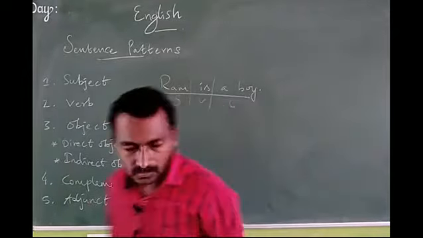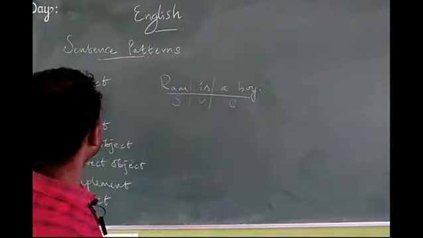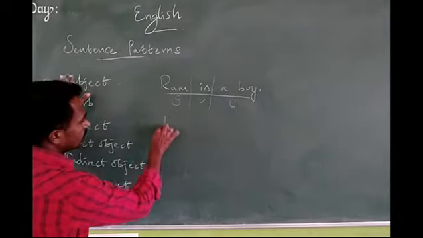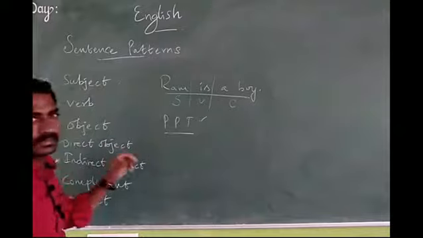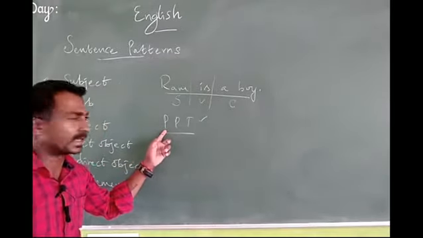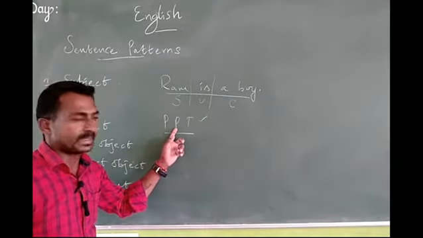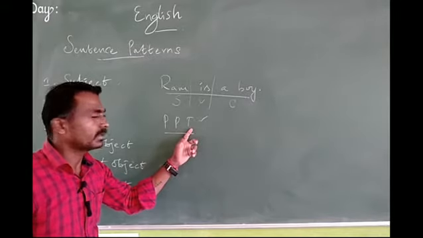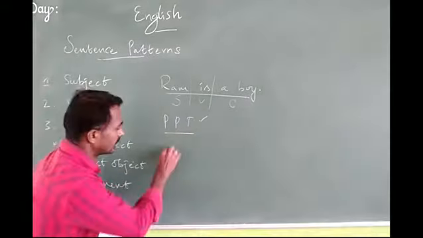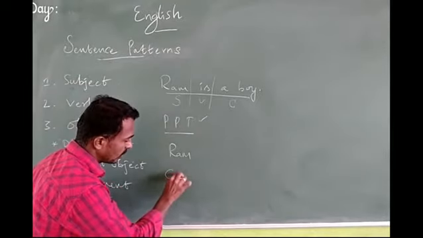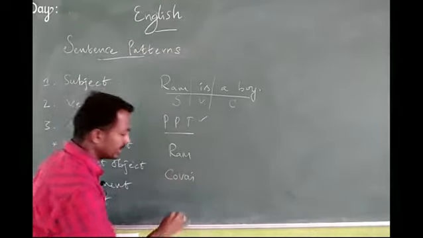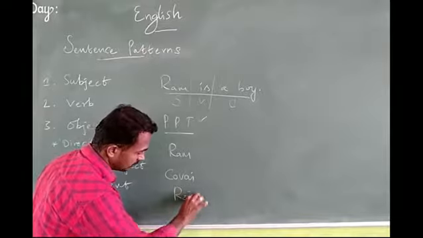Subject. First, what is a subject? PPT. What is PPT? The first P refers to person, the second P refers to place, and T refers to things. For example, person: Ram; place: Coimbatore; thing: Roja.